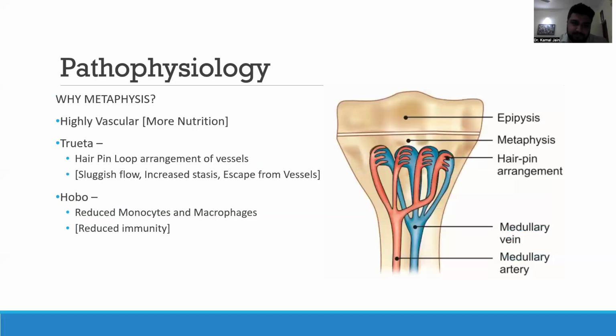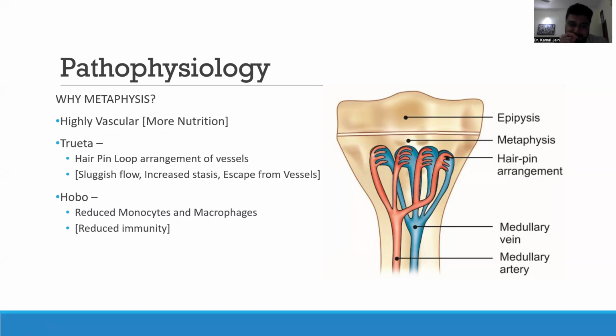So now we have Mr. Staphylococcus aureus here to spread the infection. It goes and affects the metaphysis of the bone. Why the metaphysis? These 3 points are what you need to remember. First, the metaphysis is a highly vascular area, which means it has more nutrition for our bacteria.